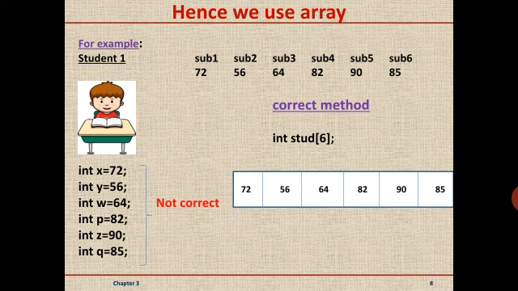So what is the correct method? For that purpose, we should create one array. For example, here I have created an array as stud. In the bracket, we have declared it as 6, which means this 6 indicates the size of the array. Size means the total values we are storing in the array is 6. Once we store the 6 values, it is shown in this diagram. In this way, the data will be stored.